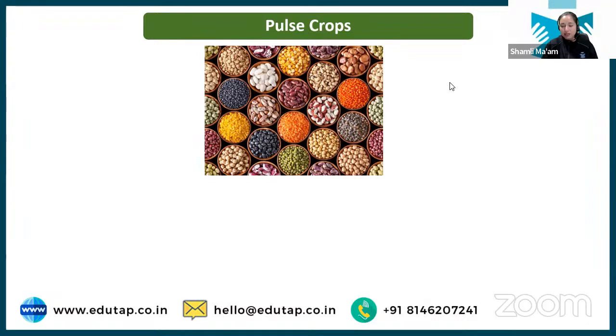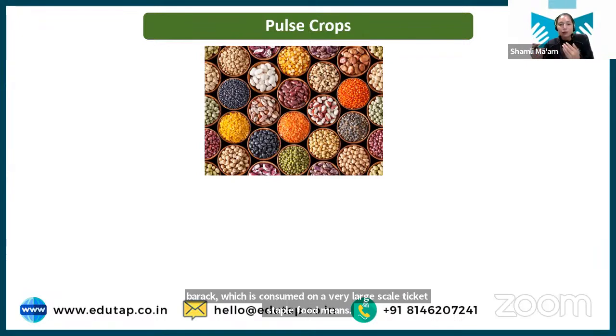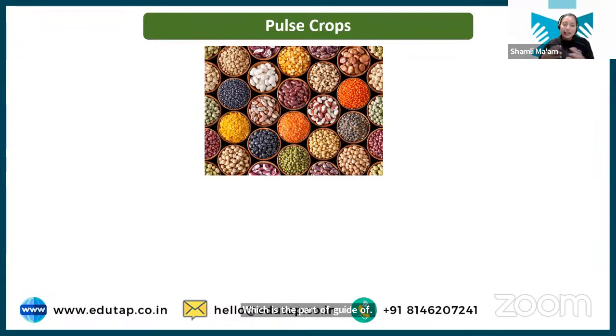Okay, let's discuss your pulse crop. Yes, Parag, which is consumed on a very large scale. Staple food means, again I'm telling you, the part of the diet of a large number of the population. In India, as I've given you the example, in some parts usually wheat or rice is consumed. So rice and wheat become the important part of the diet of the Indian population. So rice and wheat are considered staple food for us, right? That is the meaning of staple food. I hope this is clear, right?